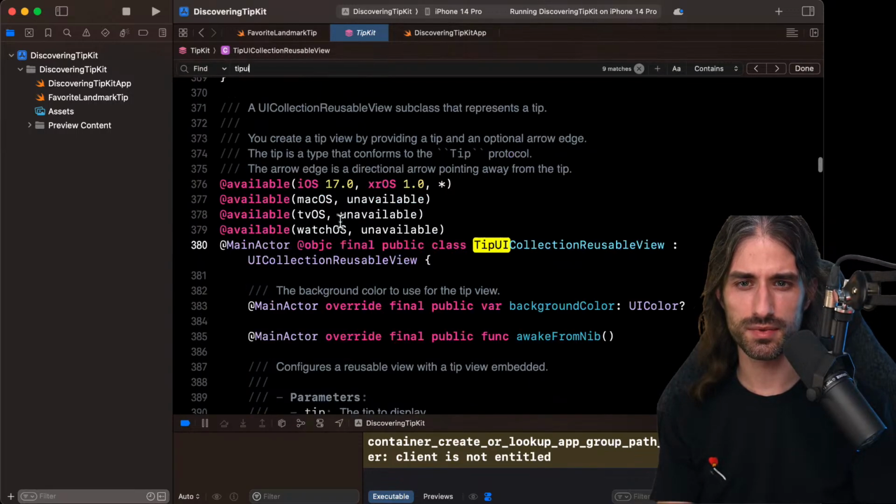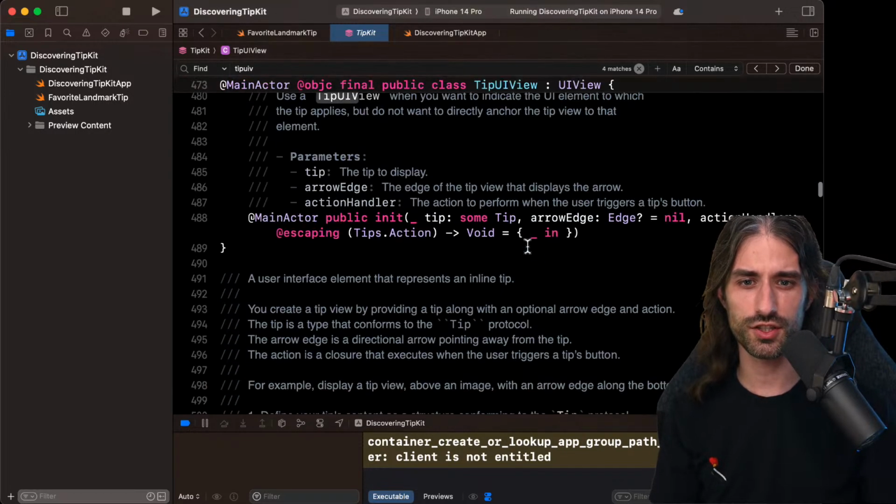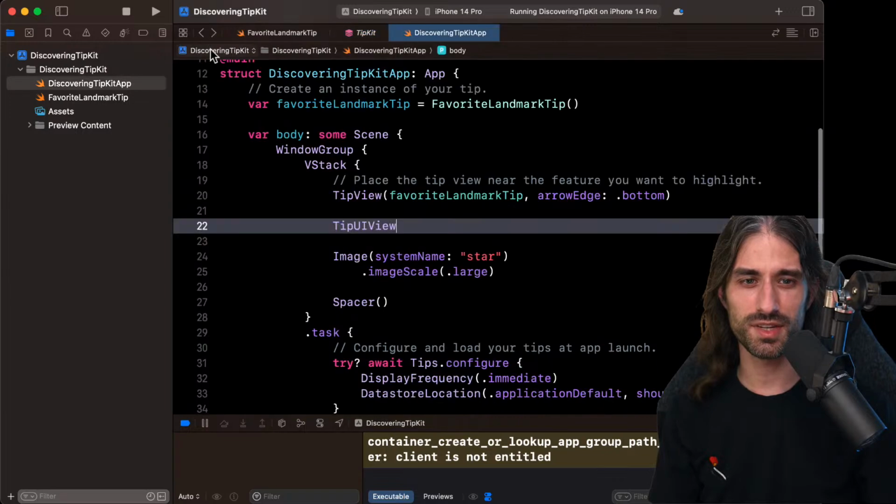So if I look at tip UI view, yes, it's the UI view version of it. It's interesting because I'm sure you've also had this problem at some point: when you have both SwiftUI and UIKit in your app, and you have a view that exists in both worlds, how do you name it? Because you cannot give it the same name.